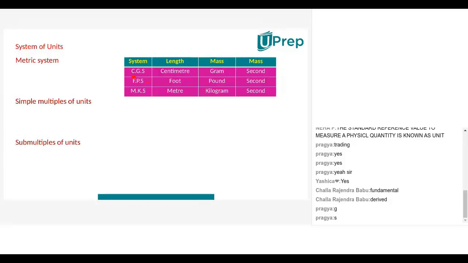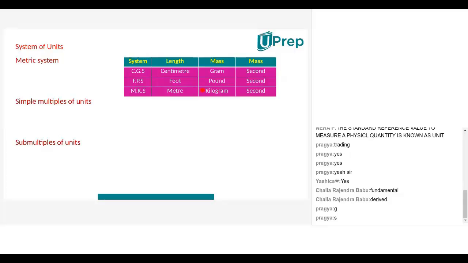Okay. Now, in England, in Britain, that means British people, they used to measure length with foot, Nana. Foot. And mass is measured by what, Nana? Pound. And time is measured by what, Nana? Second. So see here, Nana.